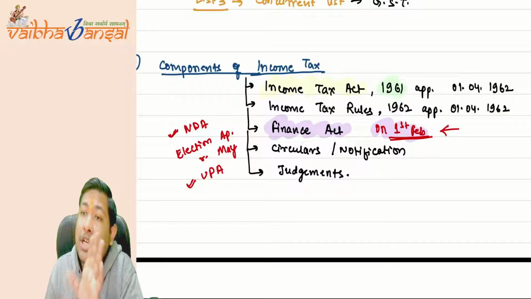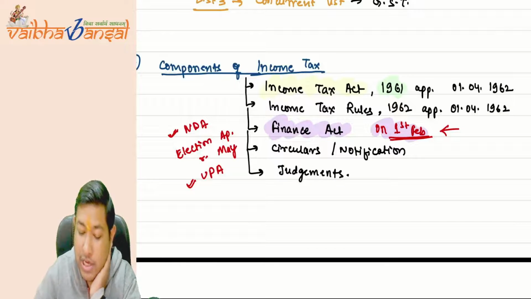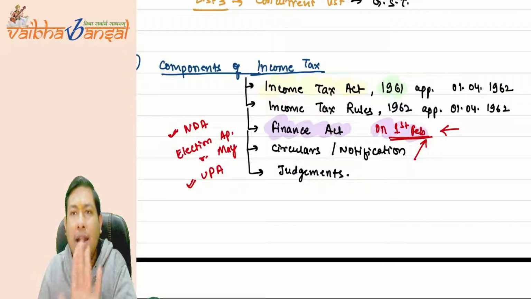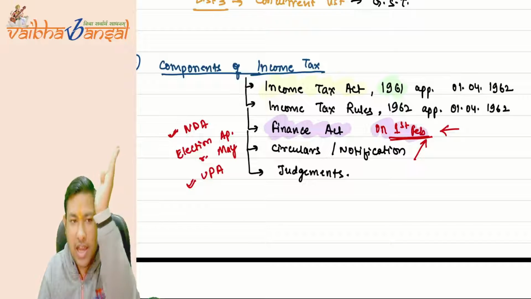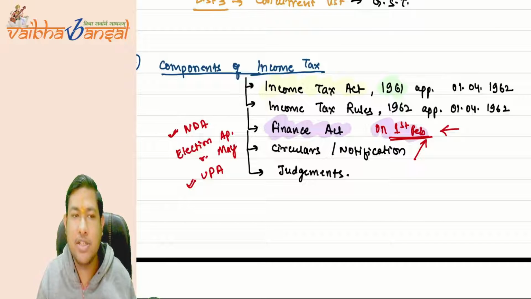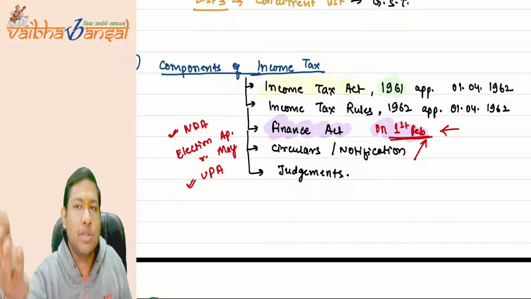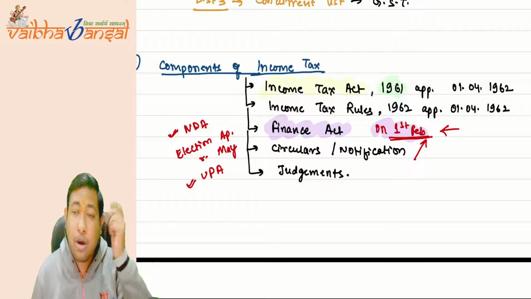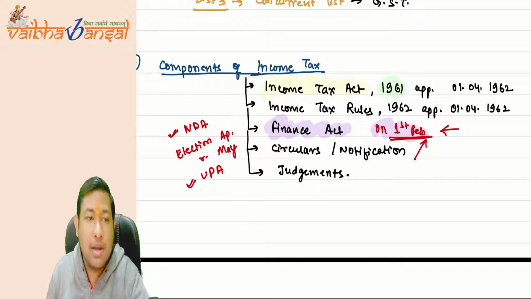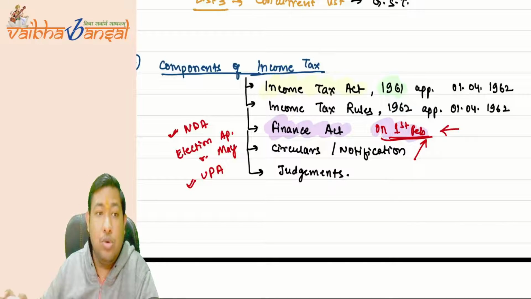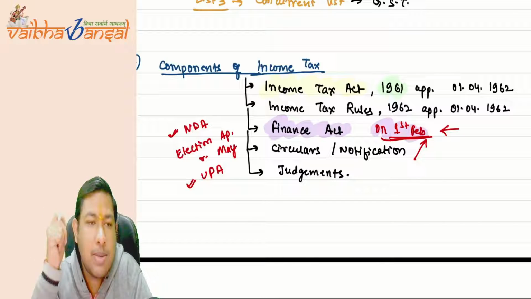Now, what happens? The UPA government is not happy with all the amendments proposed on 1st February. They want to either change some of the changes the NDA government made on 1st February, or they might have some new suggestions as well. So there is a problem. On the 1st February, for the whole year, the NDA government proposes something.